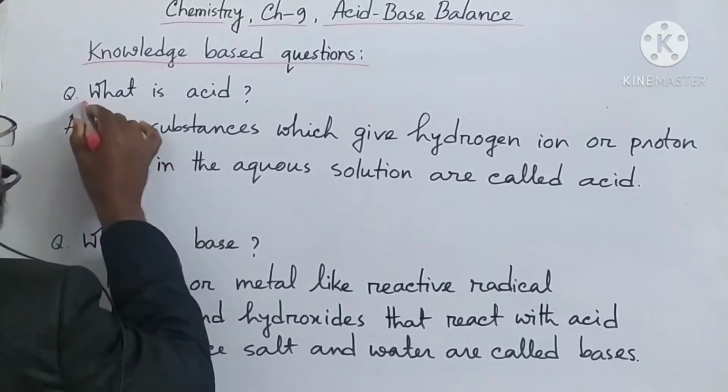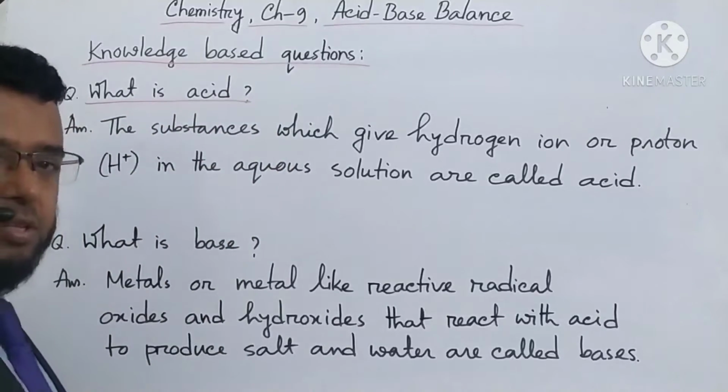The first question I have written: what is acid? Everybody knows the answer because it was given earlier.